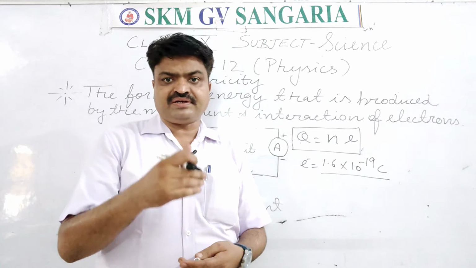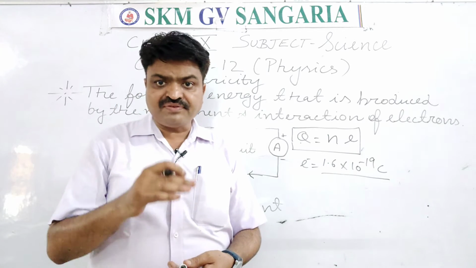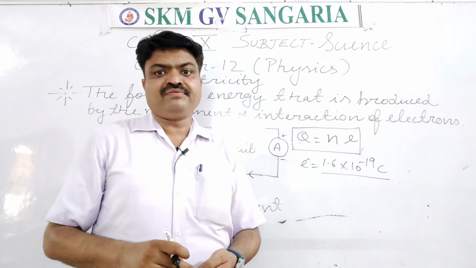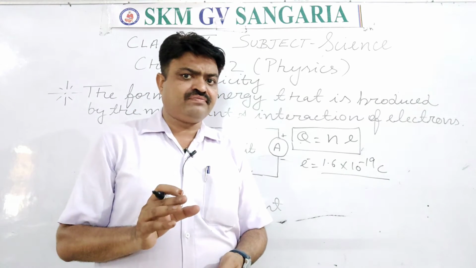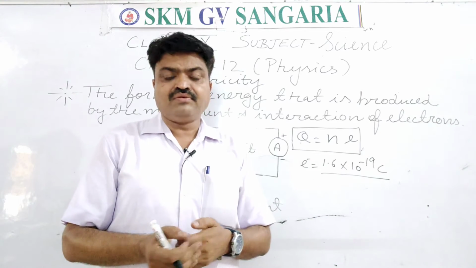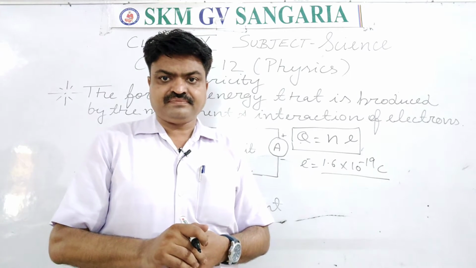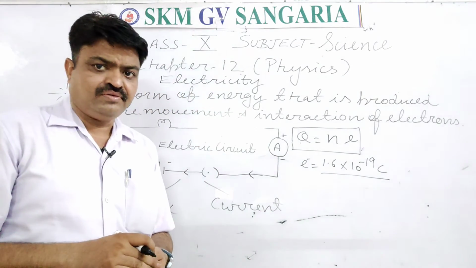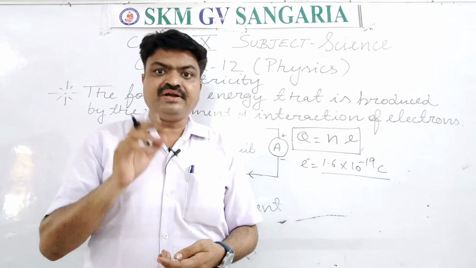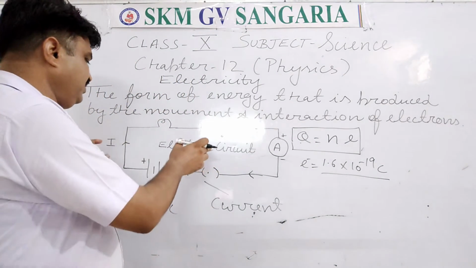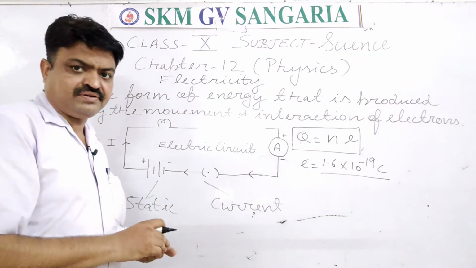In the battery or the electric cell, the charges remain at rest, student, if they are not connected with the electric circuit, and the electricity found only inside the electric cell or battery is known as static electricity. And in a circuit, or in a conductor, the electricity that is found is current electricity. Like here I have drawn one electric circuit, student.